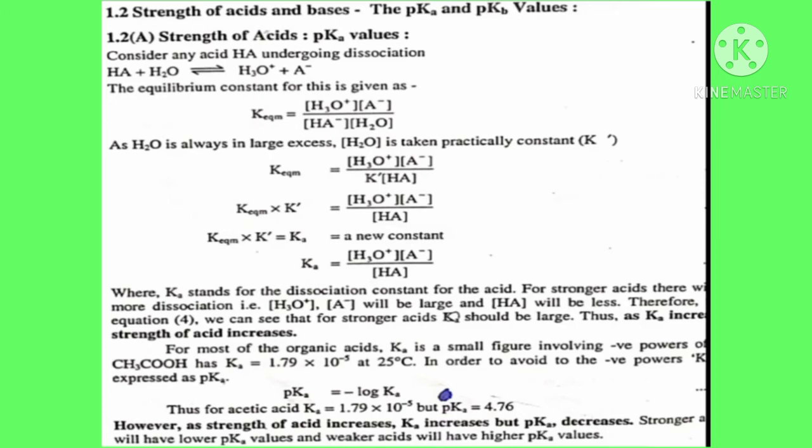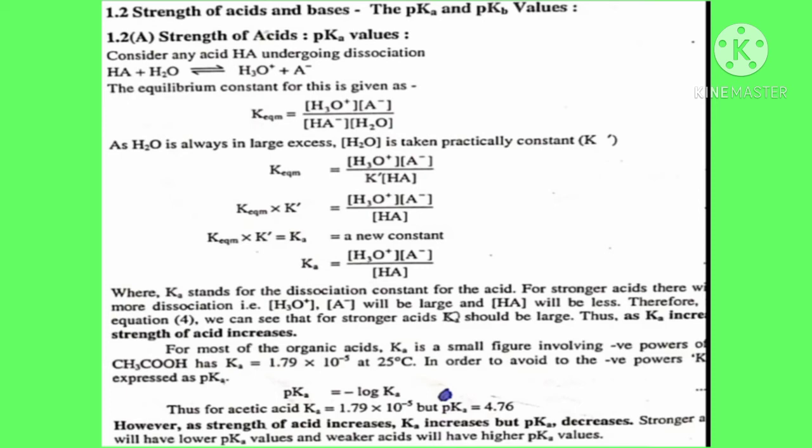For most organic acids Ka is small. Acetic acid has a Ka value of 1.79 into 10 raised to minus 5 and the pKa value is 4.76. The formula of pKa is equal to minus log of Ka.